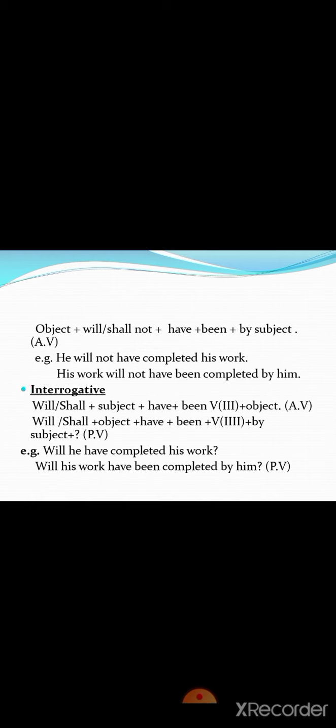Interrogative, we will have will/shall plus subject plus have plus third form of the verb plus object. For the passive voice, will/shall plus object plus have plus been plus third form of the verb plus by plus subject plus question mark. Will he have completed his work? And the passive voice, will his work have been completed by him?